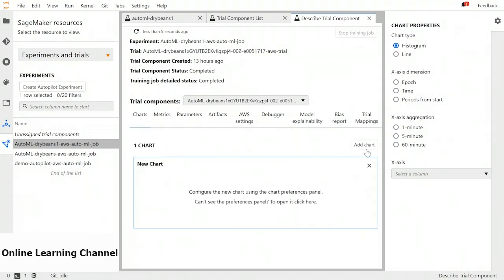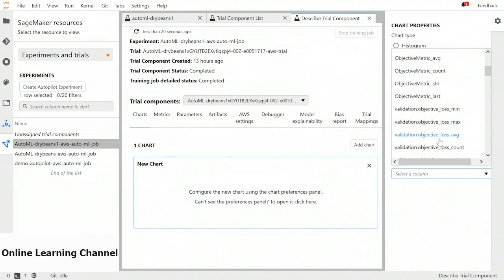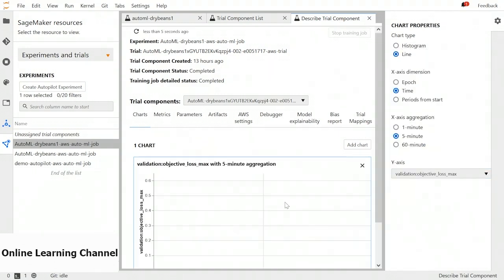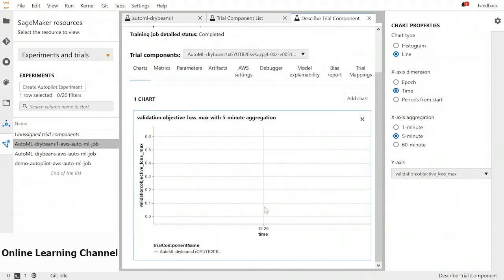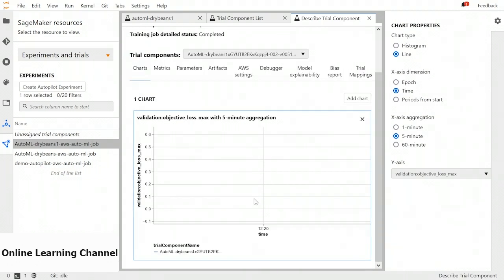So now you can create custom charts if you want to, suppose, show the results to your colleagues or your customers. Then you can create custom charts. So let's choose a metric; say I want to see the objective loss. And this way, at this time, that was the maximum. So this way we can add multiple charts here.